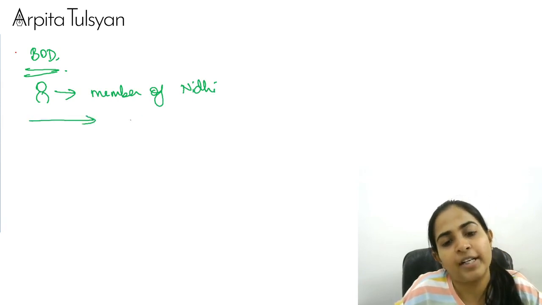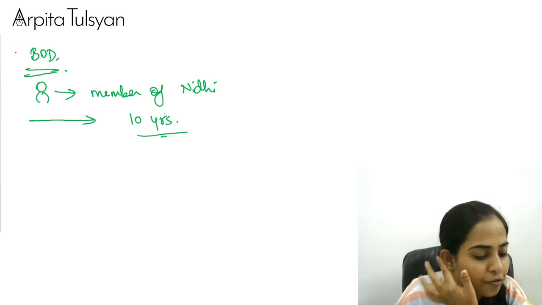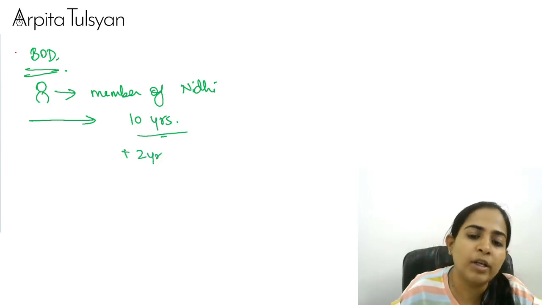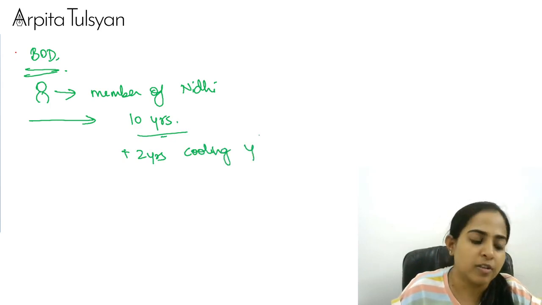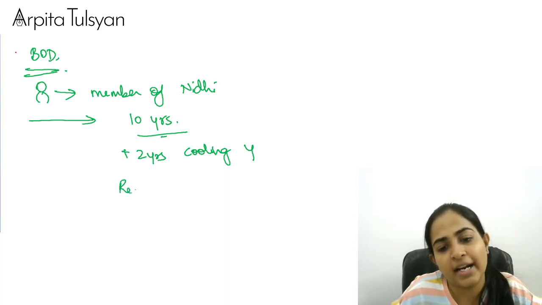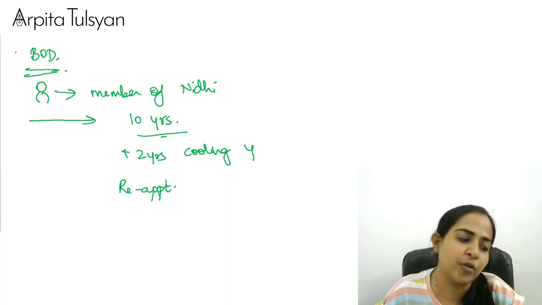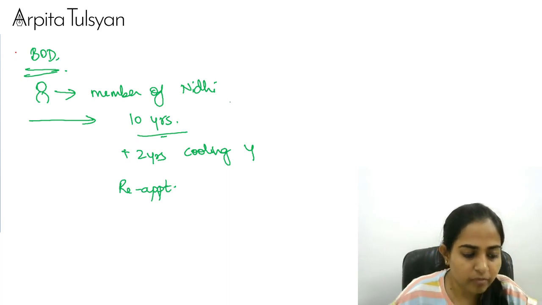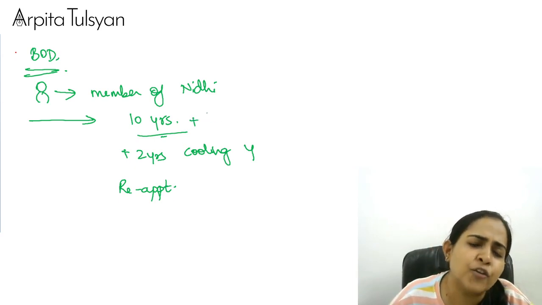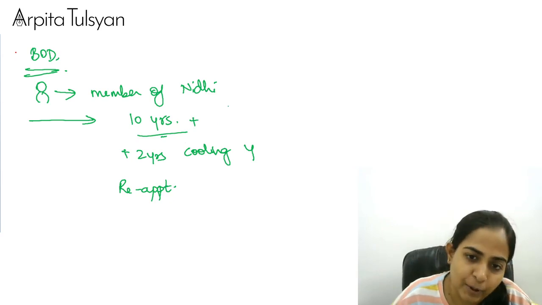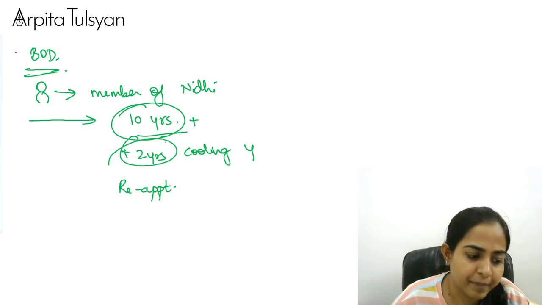Okay, once he is appointed, he can hold office up to 10 consecutive years. Continuously 10 years, that person can hold office. After that, there will be a cooling period of 2 years. After 10 years, there will be a cooling period of 2 years, and only after that can he be reappointed for 10 years again. So 10 years, serve a cooling period of 2 years, and again you can come into the picture. Okay. Suppose after 10 years the central government says that you can continue for 1 more year, then that person can continue. If the central government has not said anything, then 10 years plus a 2 year cooling period.